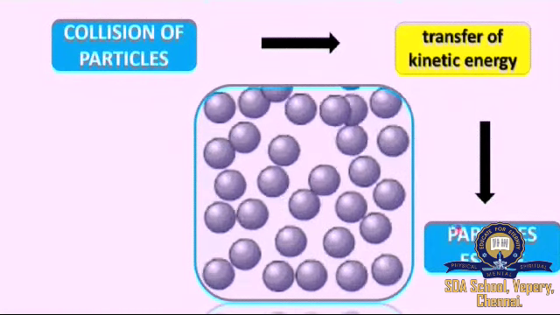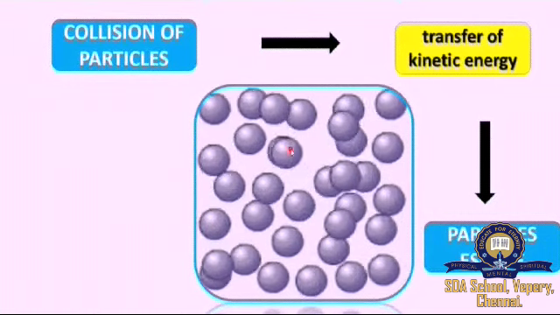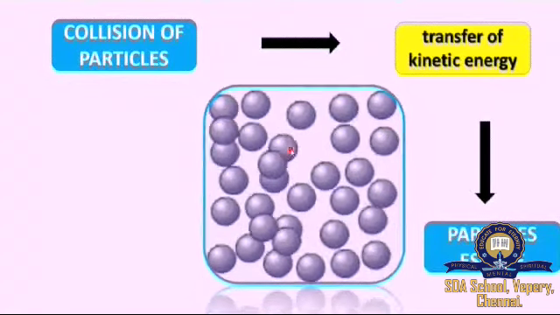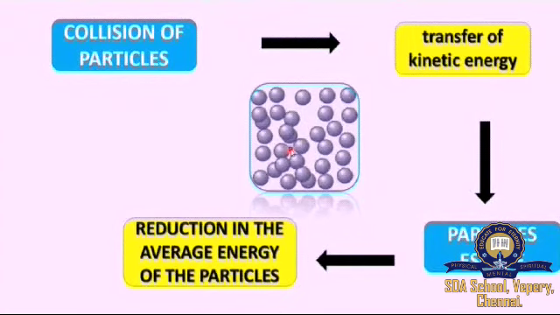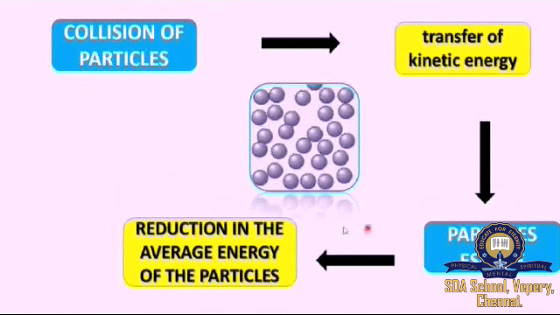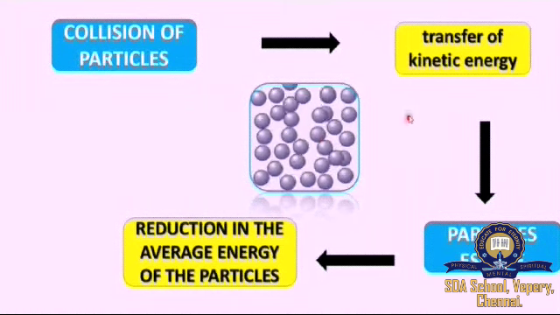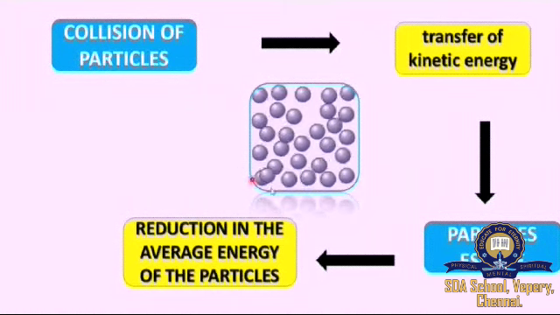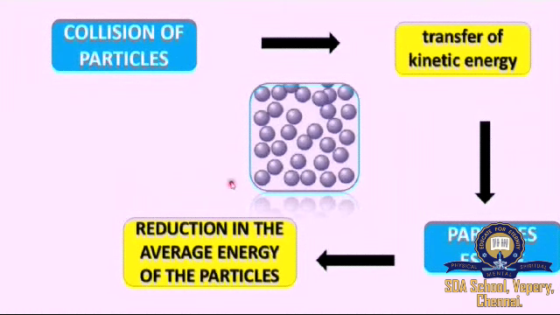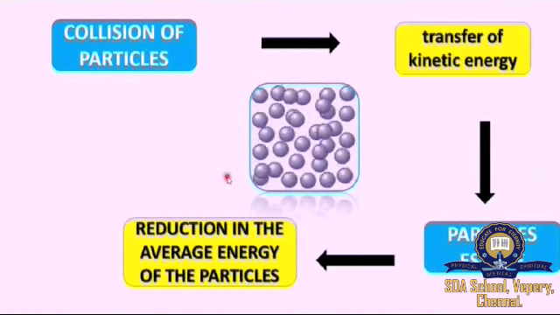So the particles escape. But when the particles escape, what happens to the energy of the remaining particles? There is a reduction in the average energy of the remaining particles. Why? Because a certain amount of energy is being transferred to those particles, and they would have escaped. When they are escaping, definitely the average energy of the particles present in the liquid state will be reduced. What is the relation between the energy and the temperature?